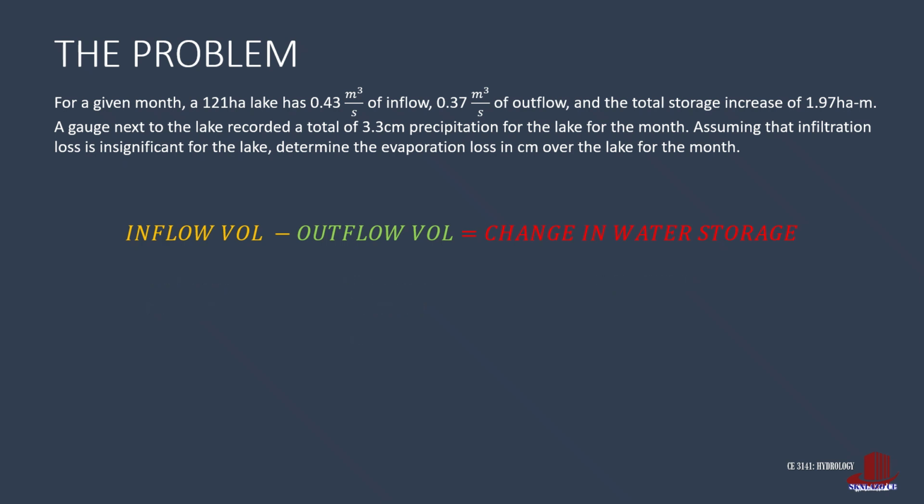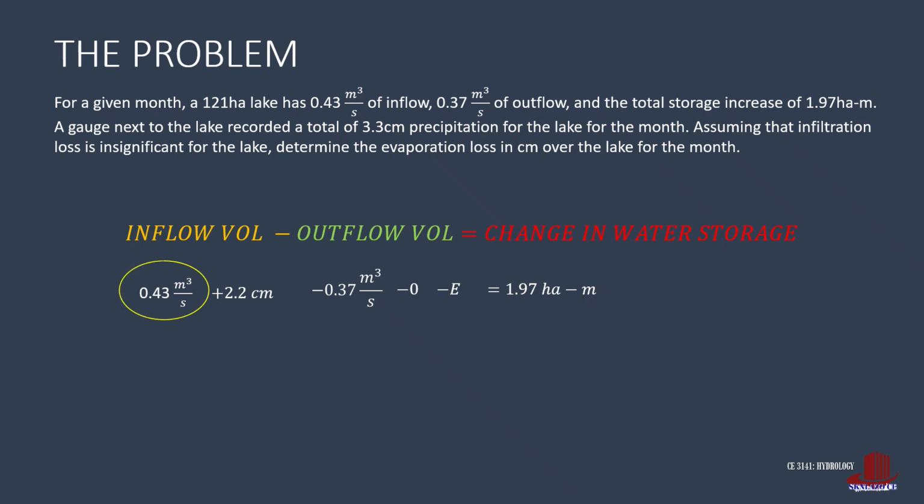Placing values, we have the inflow of 0.43 cubic meters per second plus precipitation of 2.2 centimeters. Then subtract 0.37 cubic meters per second river outflow with 0 infiltration minus evaporation loss E as equated to the increase of storage of 1.97 hectare meter.